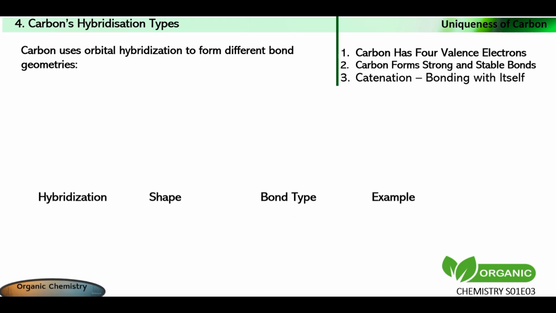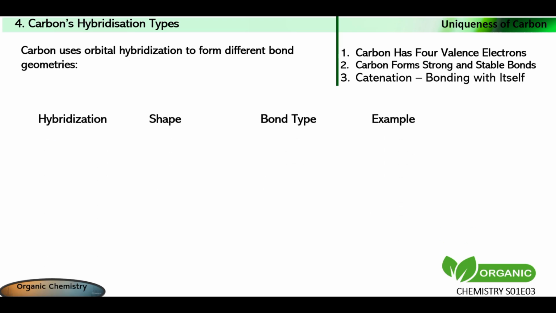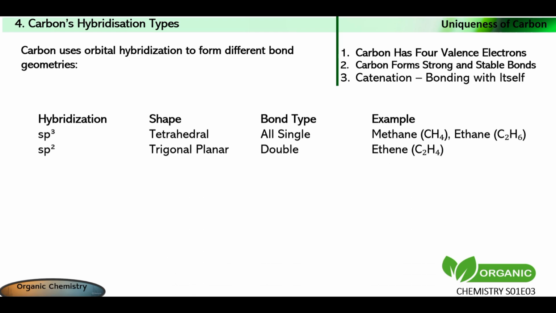sp3 hybridization is tetrahedral in shape. That is, carbon to carbon, all single bonds. Examples: methane, CH4, and ethane, C2H6. sp2 hybridization is trigonal planar in shape, with double bonds. An example is ethene, C2H4. sp hybridization is linear in shape, with triple bonds. An example is ethyne, C2H2.